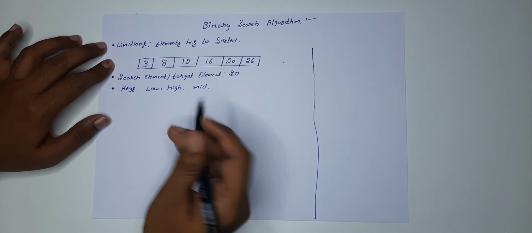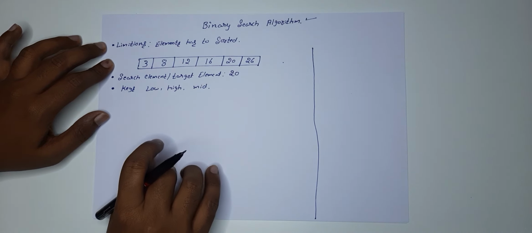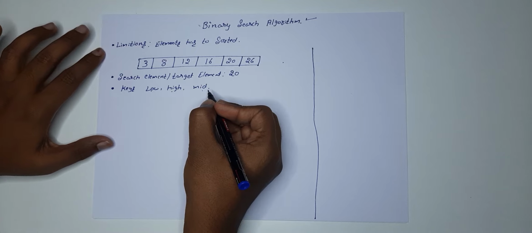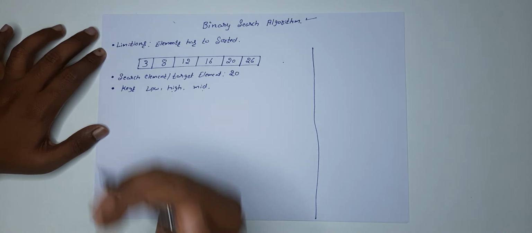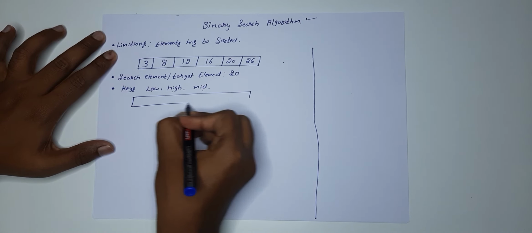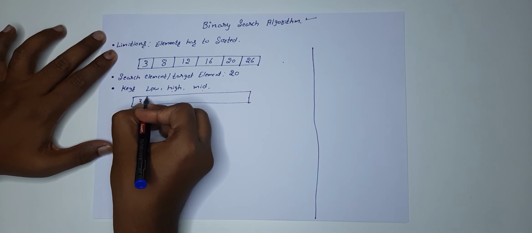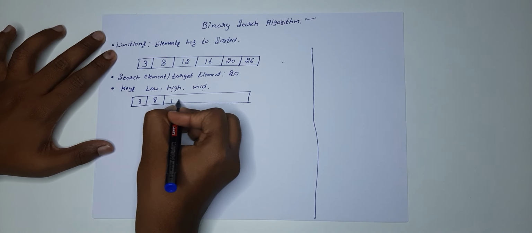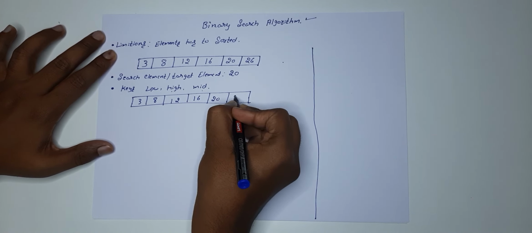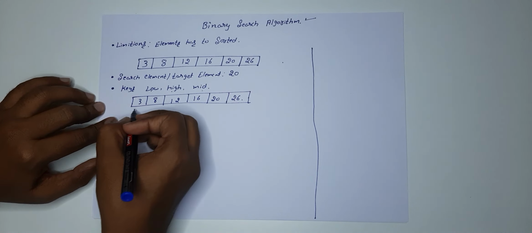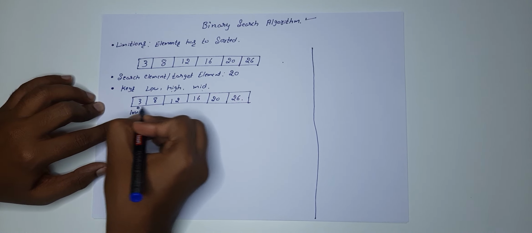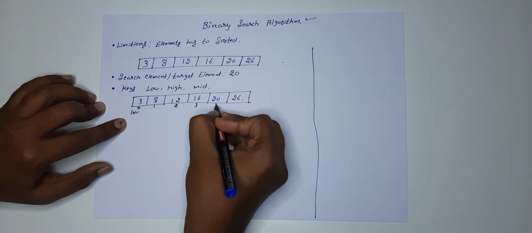Okay, so for this we need these three elements. We'll understand what this is. Basically we are going to include a position inside this. Okay, position. So let me write this again over here. I'm just duplicating the same list of elements. So first is going to be 3, 8, 12, 16, 20 and 26. So low will be first, at this position. Okay, before that let me write the positions 0, 1, 2, 3, 4, 5.